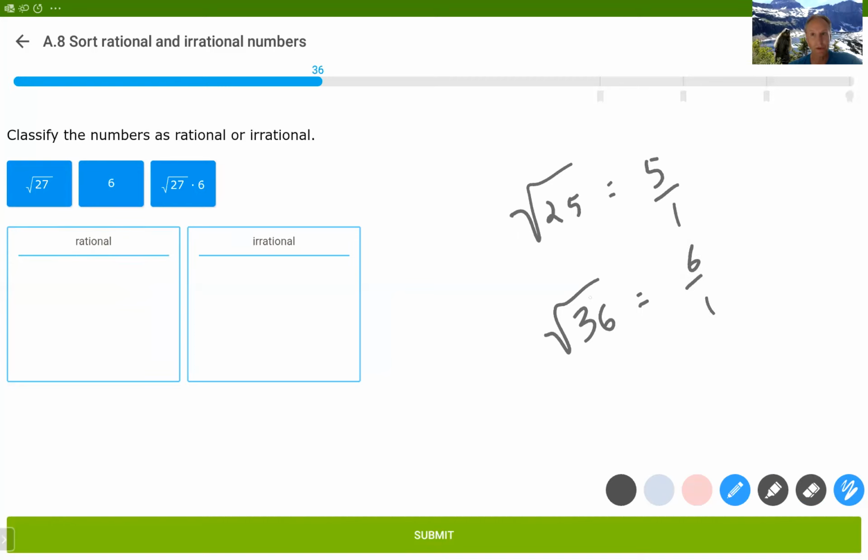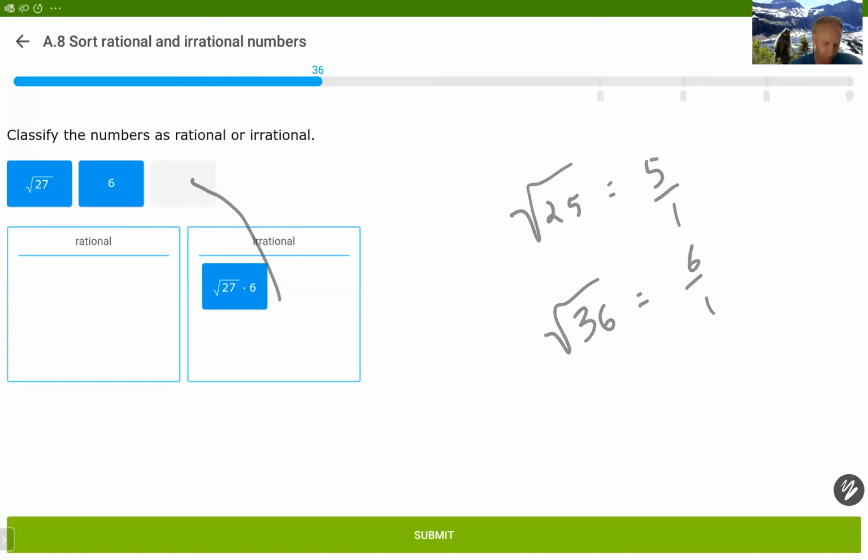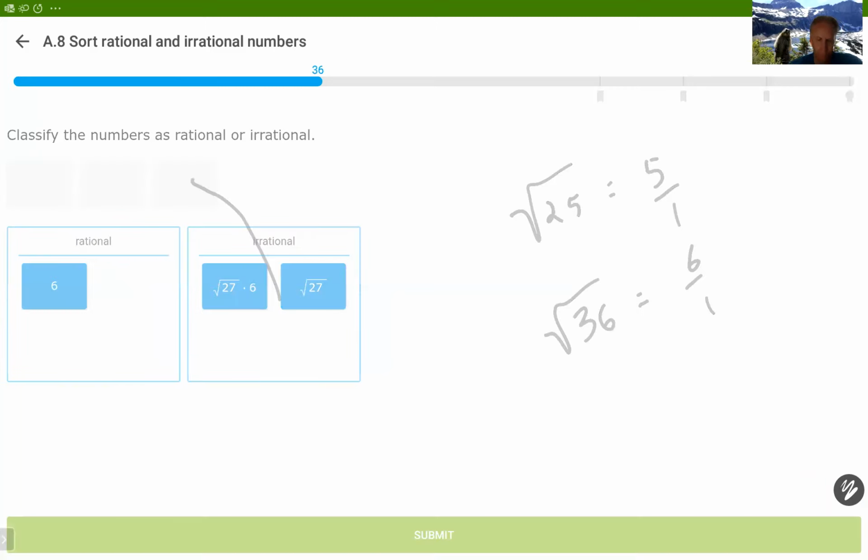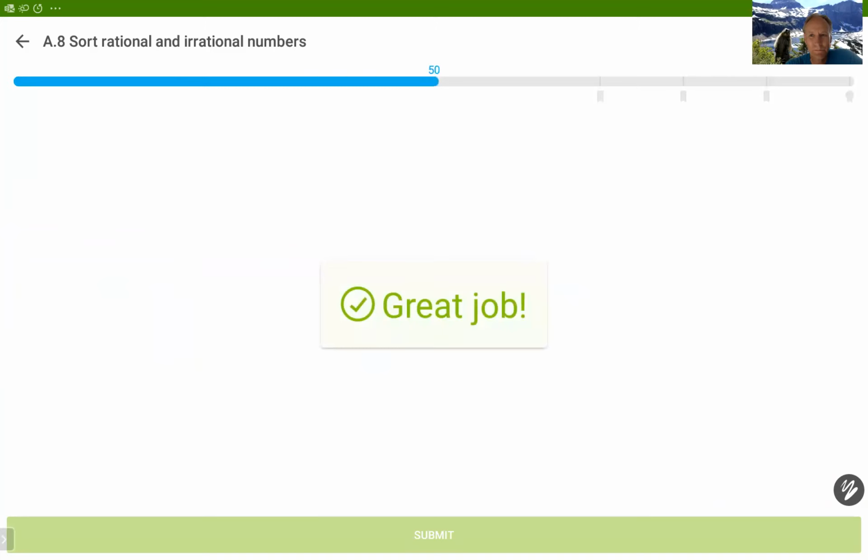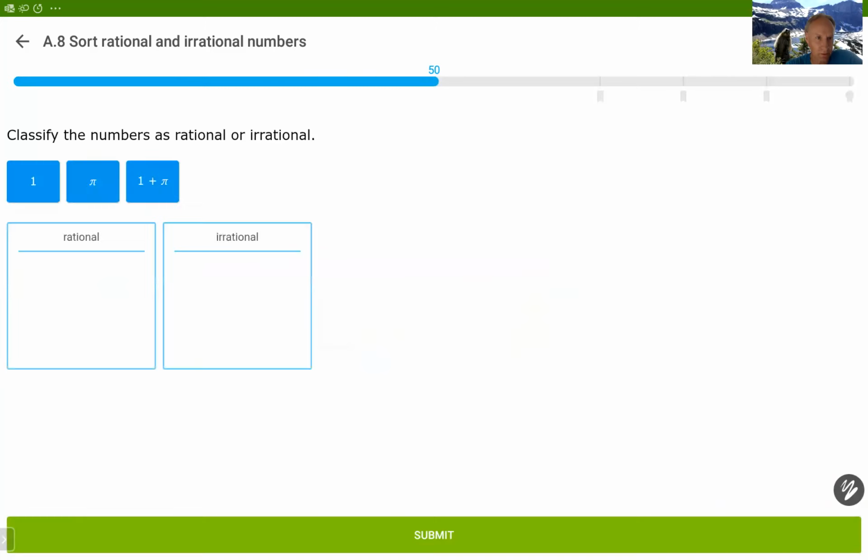Any number between 25 and 36 that you take the square root of will give you an irrational number. So this one is a multiple. This one is irrational. And of course, this one is rational. Doing a little sorting here.